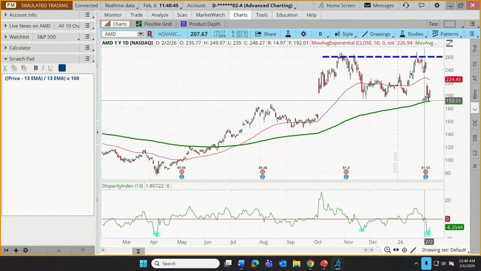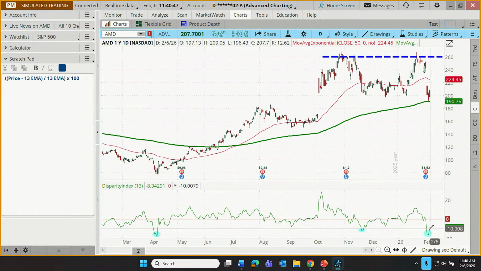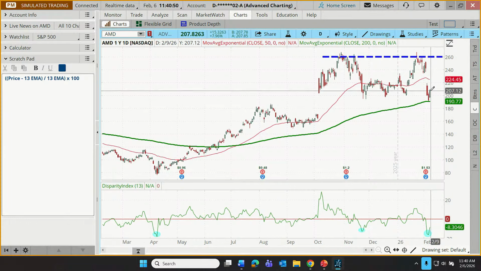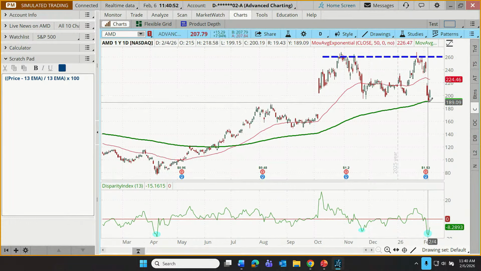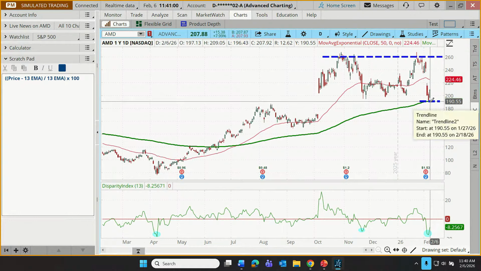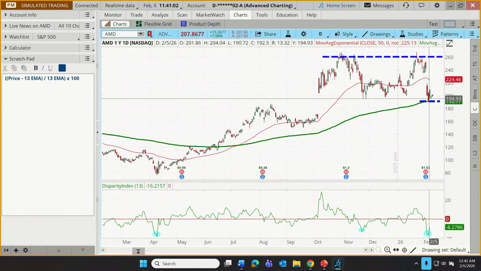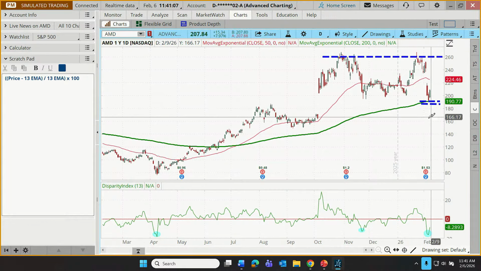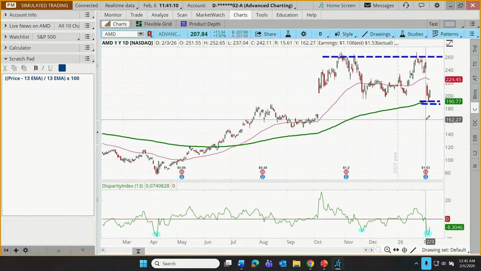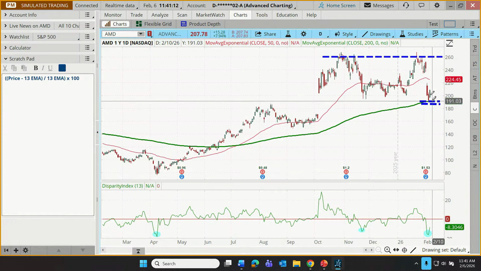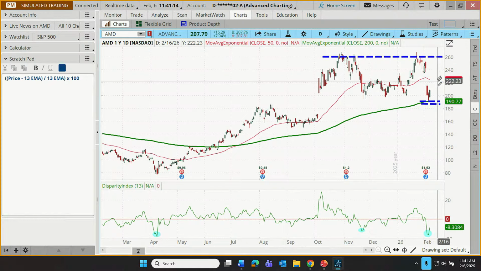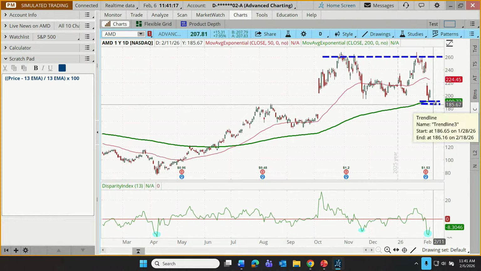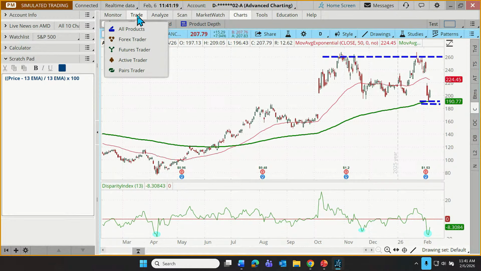And exits, well, this hook upward means that price is running back toward our 13-period exponential moving average. And so prices are stronger than yesterday's. We might just go below yesterday's low. So that looks like that was around 191. How about we just put in a stop at 190? Not going to be terribly patient with that. So there's our entry. We're going to take our trade, exit at 260, or our stop is going to be at 190. Let's go place our trade.